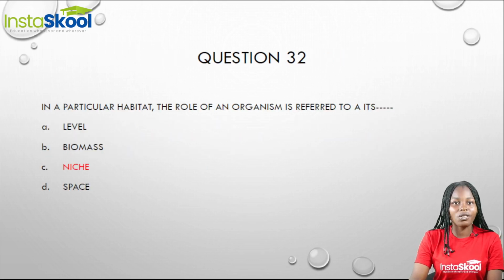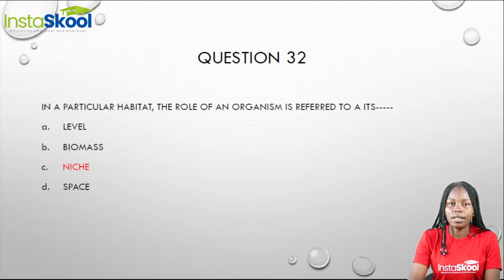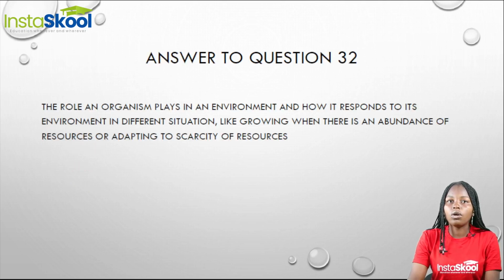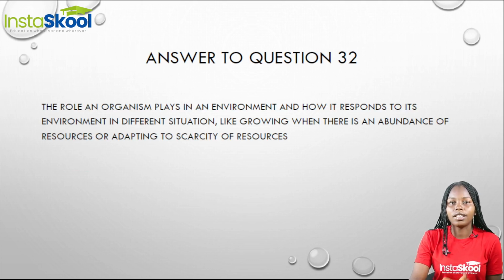Now, moving on to question 32. In a particular habitat, the role of an organism is referred to as its dash. The role that an organism plays in an environment and also how it responds to its environment under different circumstances is its niche.